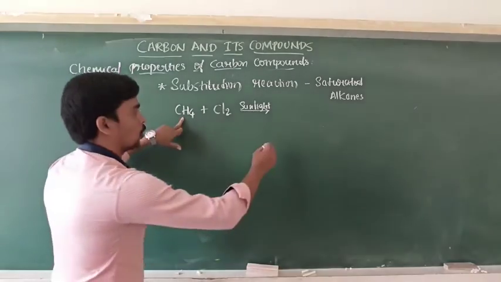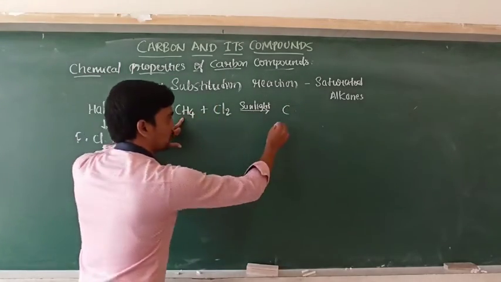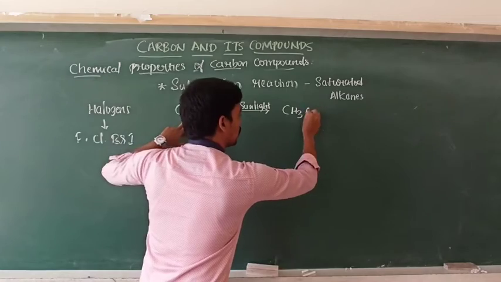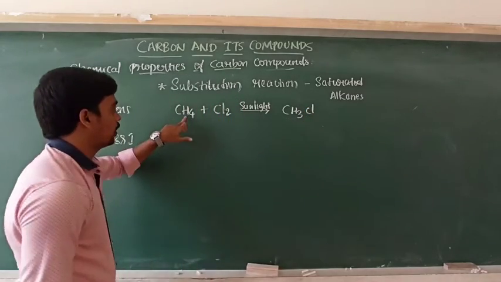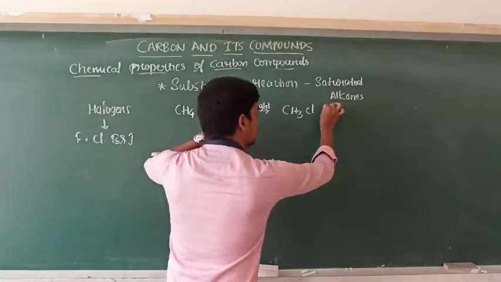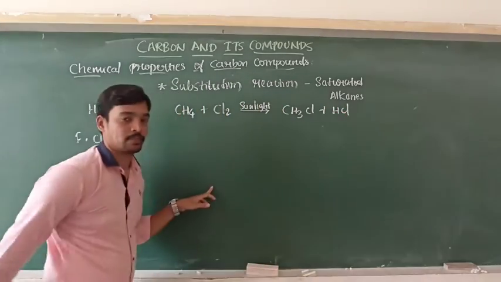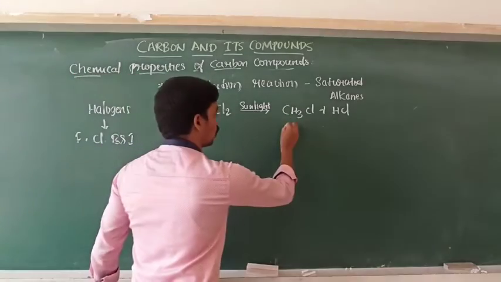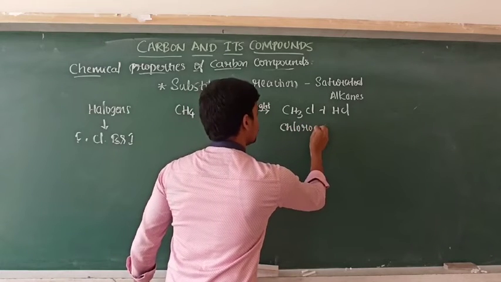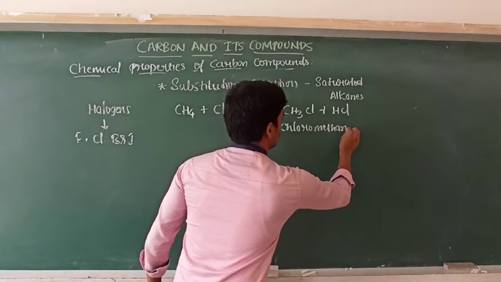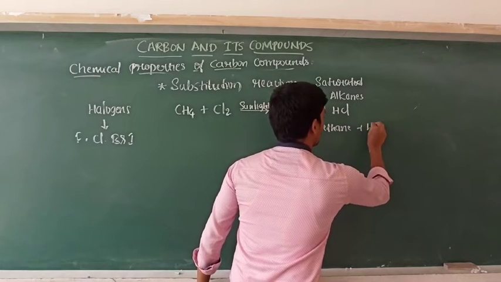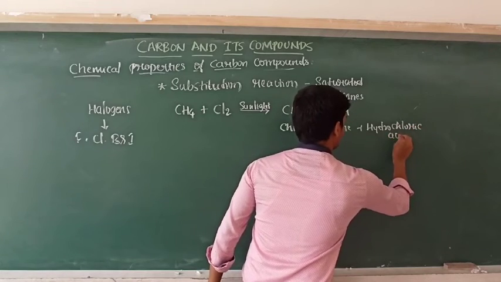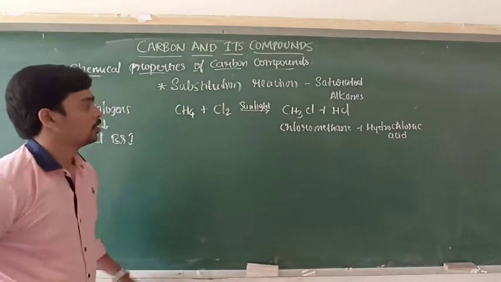Here 4 hydrogens are present, so it becomes CH3Cl. 1 hydrogen is replaced with 1 chlorine, and the other hydrogen and chlorine lead to the formation of HCl, and it gives CH3Cl. The name of the compound is chloromethane. Chloromethane and hydrochloric acid. This is the first step.